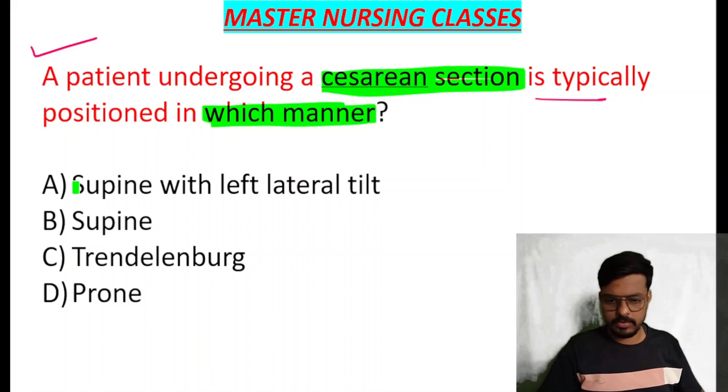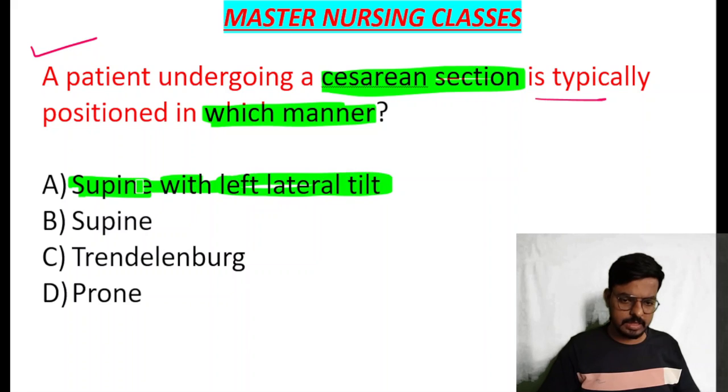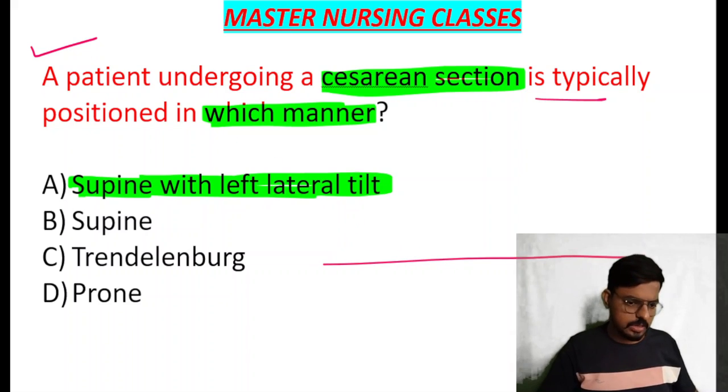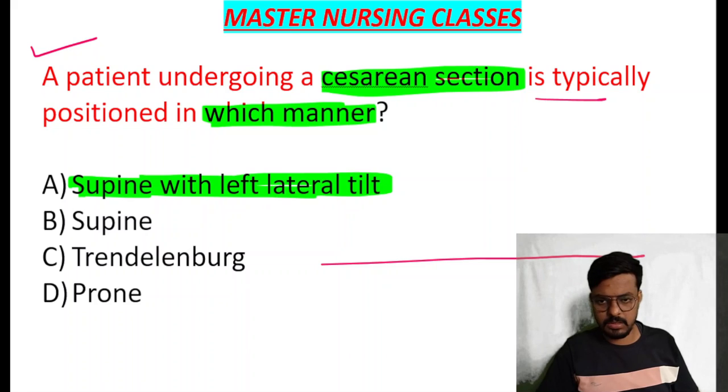Almost all of you have given the correct answer: supine with left lateral tilt is correct. We can't give supine alone. Why? Understand the concept. This is the labor table, and the woman is lying here.